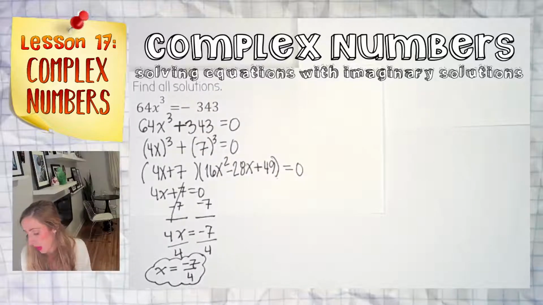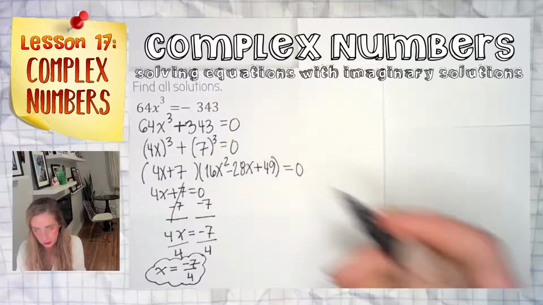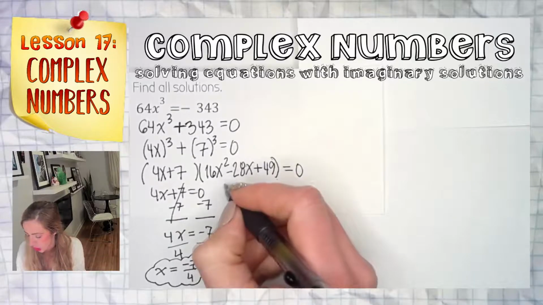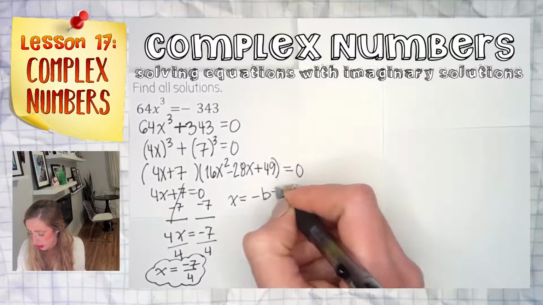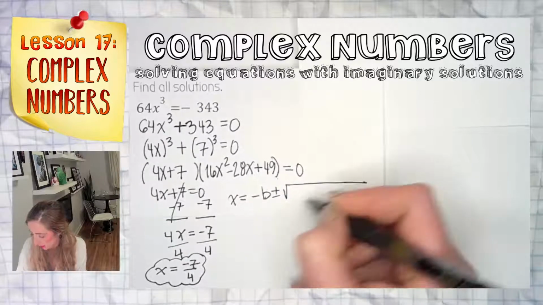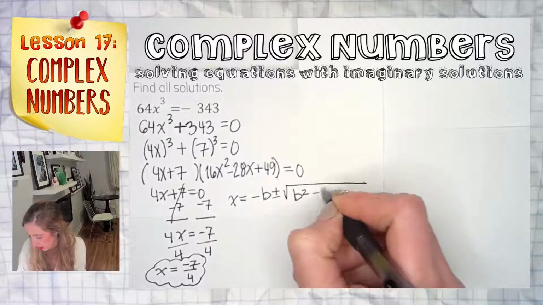Now we have our prime quadratic. Prime means it will not factor. There are no factors, like 3 is prime, 2 is prime, 5 is prime, right? Nothing multiplies nicely to give us that factor or product or piece of whatever it is we're trying to break down, right? So we're going to use our quadratic formula. Yes, I know. I'm writing it down again. Why? Not for myself, for you guys.